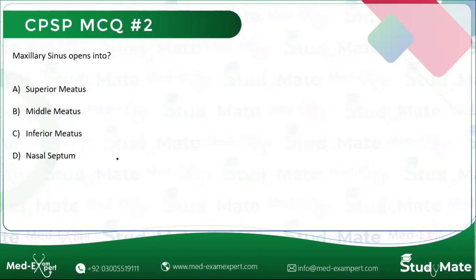Kindly comment. Okay, so majority is correct again. Maxillary sinus opens into the middle meatus. As we have discussed that it is part of the anterior group, and all the sinuses of the anterior group commonly open into the middle meatus.